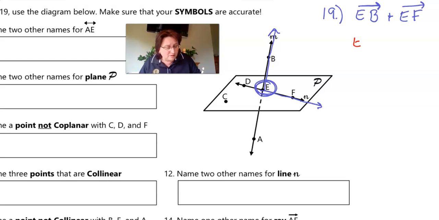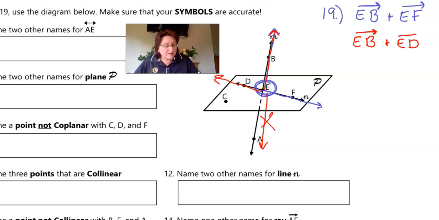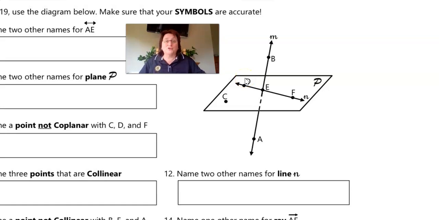Well, what if I said ray EB, and I still used that ray, but I wanted to choose another one? So if I said EB right here, well, guys, I can't use EA because that would make a straight line. So nope, I can't use that one, but I can use ray ED. So I could also say ray ED. That's another possibility. And there are actually a couple of different possibilities. If you want to check to see if you're on the right track with your answers, make sure you ask your teacher during class.